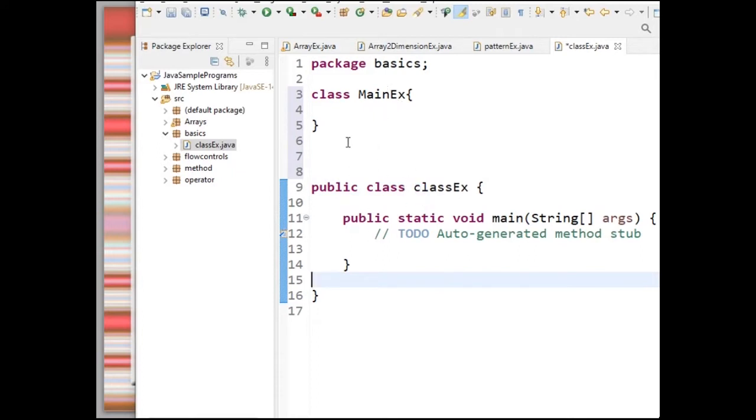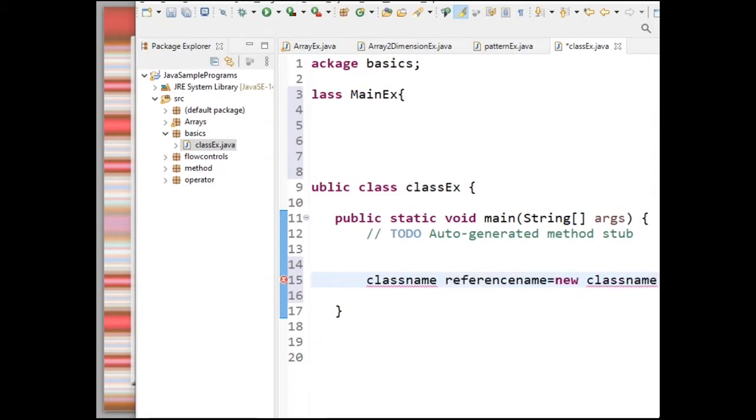Now I want to create an object for this MainEx class. How will I create an object? Using the new keyword. First here you have to write the class name, then some reference name. See the syntax here: class name, some reference name equal to new class name.